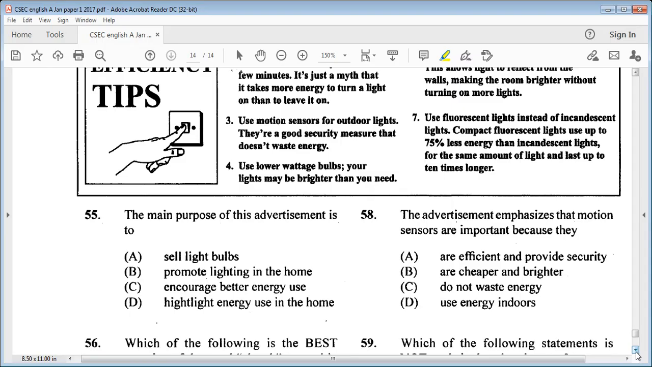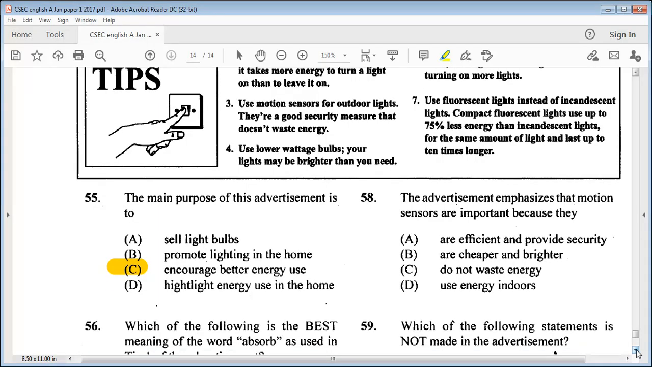55 says, the main purpose of the advertisement is to A. sell light bulbs, B. promote lighting in the home, C. encourage better energy use, or D. highlight energy use in the home. We know it is C. It is encouraging better energy use. Let's go on to 56.